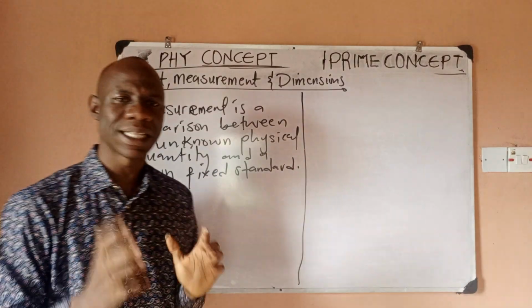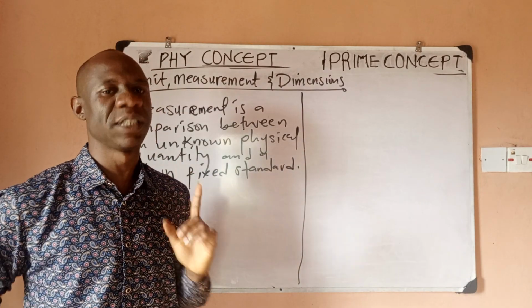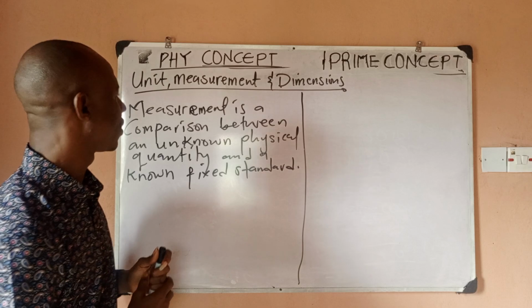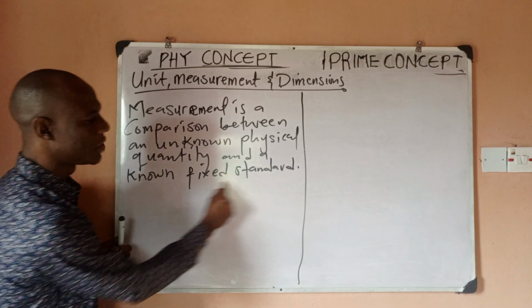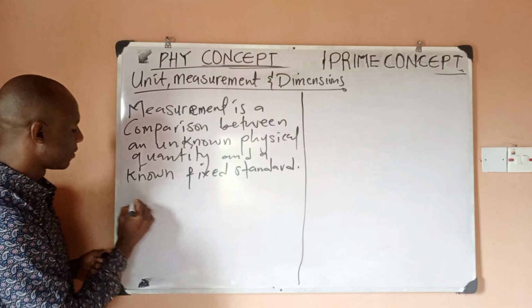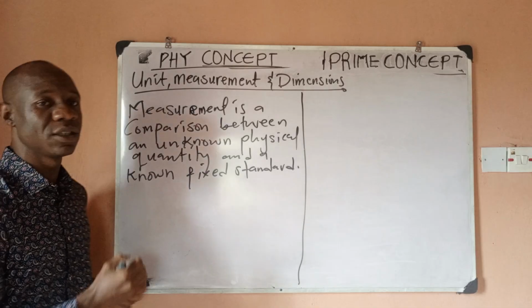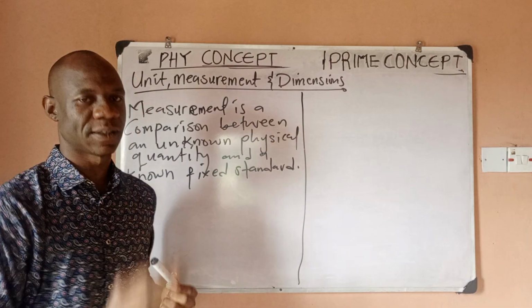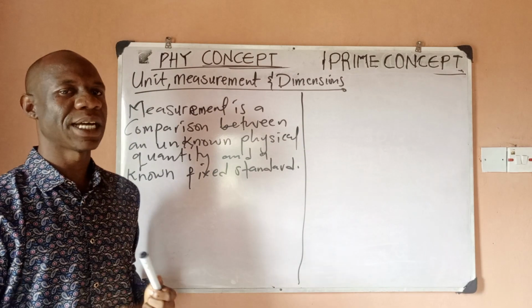So there is a standard for measurement in physics, right? Yes, that is measurement. Now, what is this fixed standard? The fixed standard is actually known as units. A fixed standard is known as units.